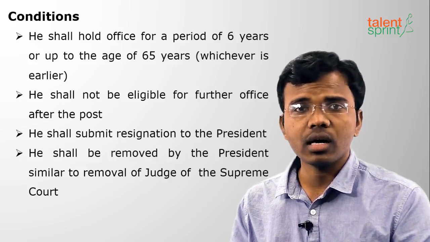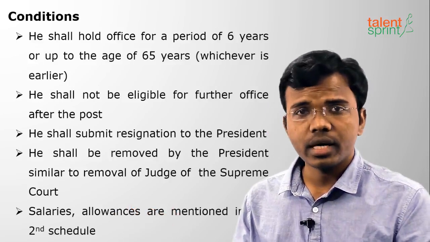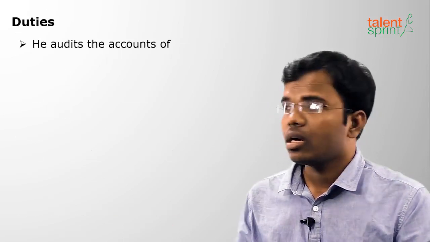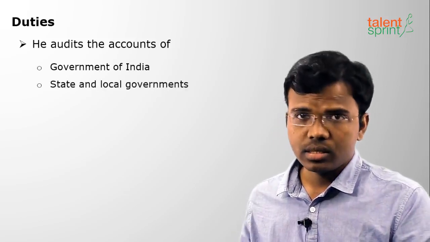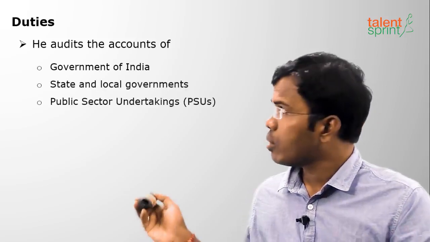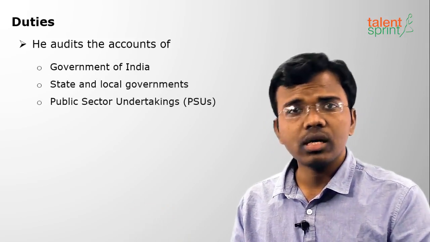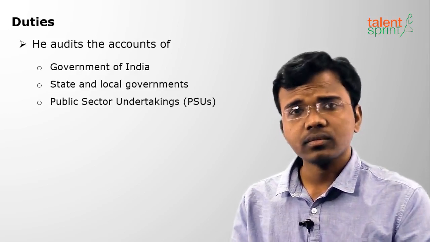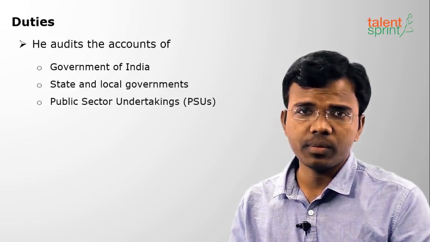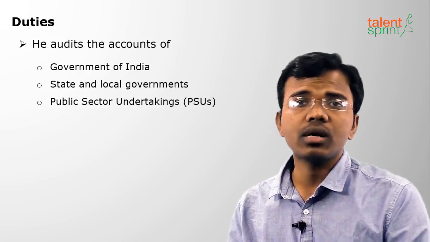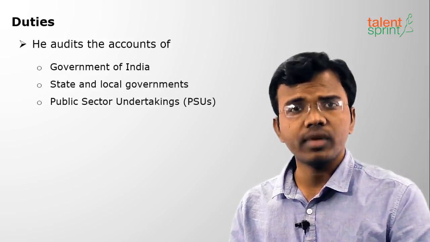What is the work of the CAG? The salaries are mentioned in the second schedule. The work of the CAG is to audit the accounts of both the Government of India and state and local governments, and also public sector undertakings. When political people interfere in the CAG, the accounts may be deferred. This is not good for the welfare of the people. Hence the removal is similar to the removal of a judge of the Supreme Court, which is not very easy.